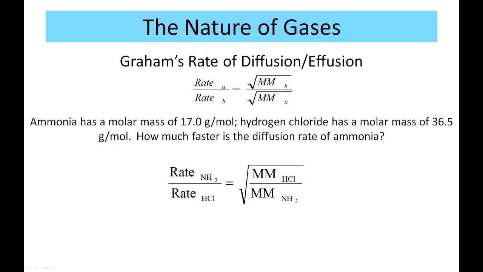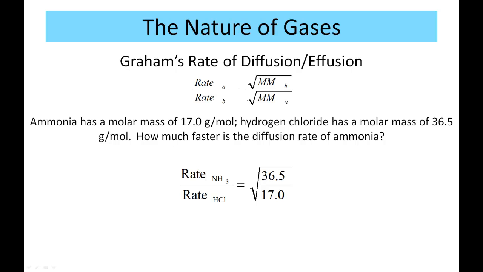Notice the NH3 or ammonia is on the left side on the top, and on the right side it is on the bottom. Okay, so we're going to go ahead and put the molar mass in for hydrogen chloride, which is 36.5 there. And we're going to put in the molar mass for ammonia, which is 17 right there. And we go ahead and take the square root of that answer, and you get 1.47.